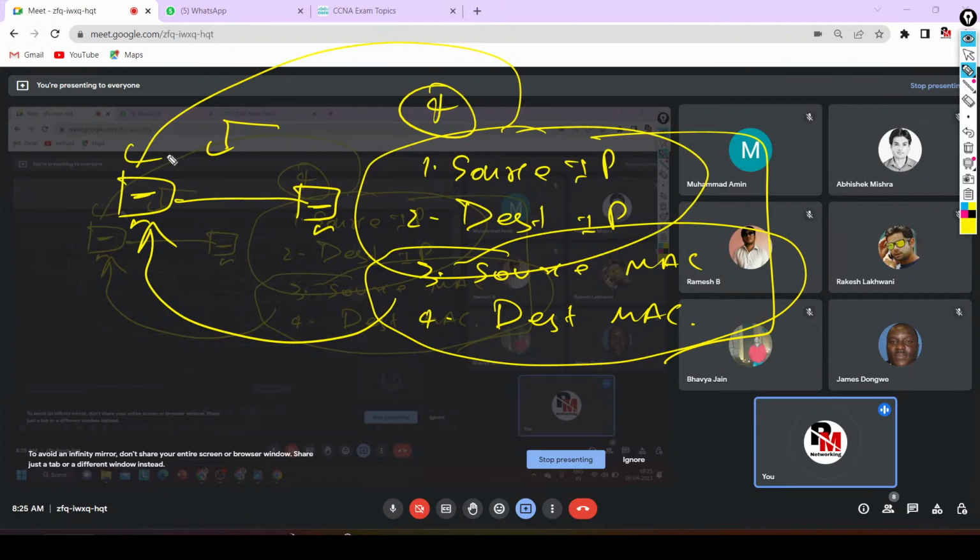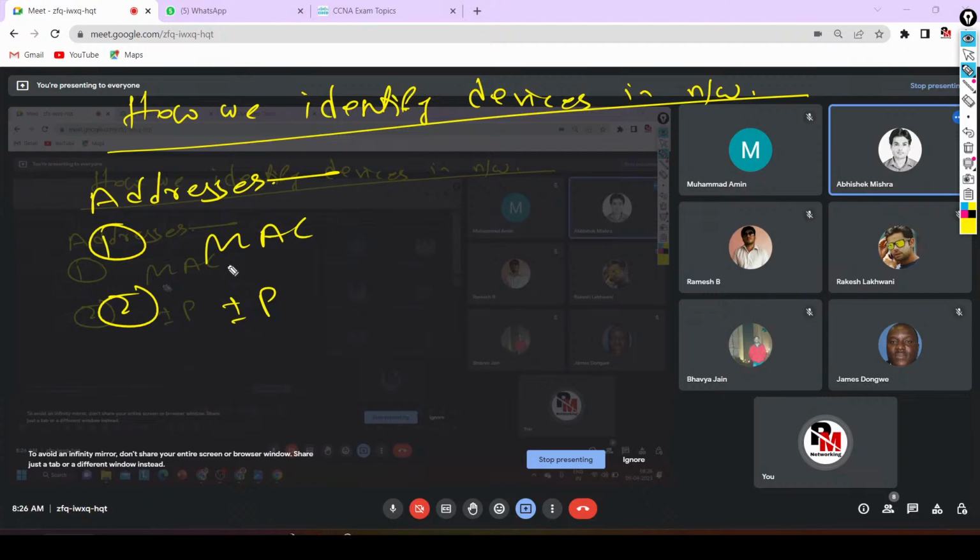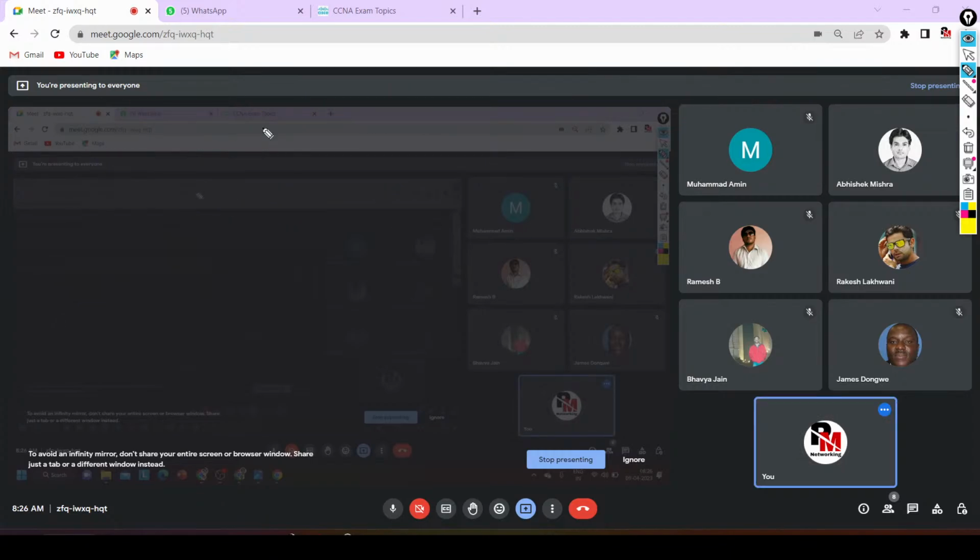Now guys, I am starting the address. So the topic is how we identify devices in network. We identify devices in network with the help of addresses, and we have 2 types of address. First one is MAC address and second one is IP address. First of all, we are going to understand MAC address. Then we will start what? IP address. So the topic is MAC address.